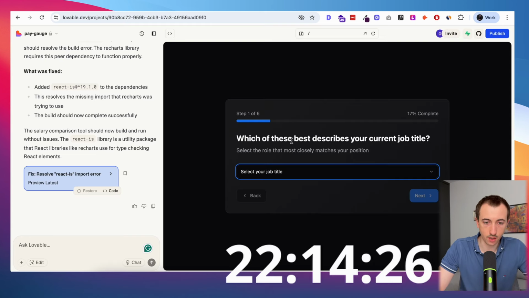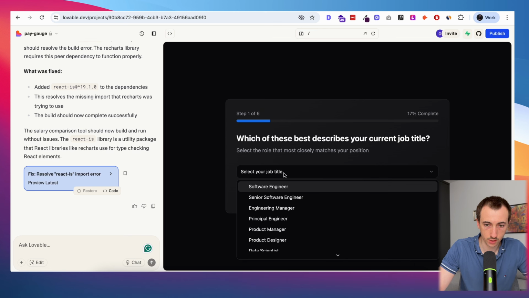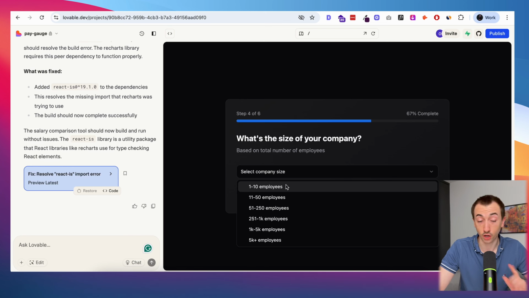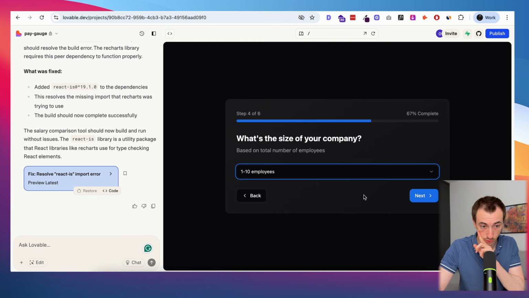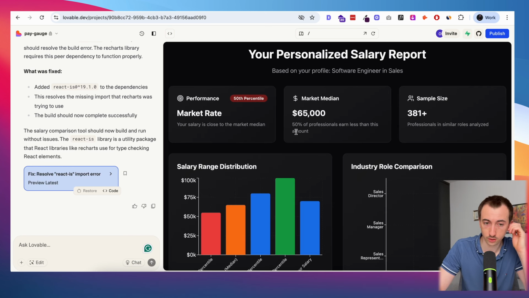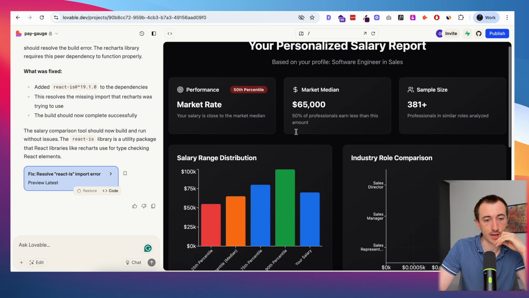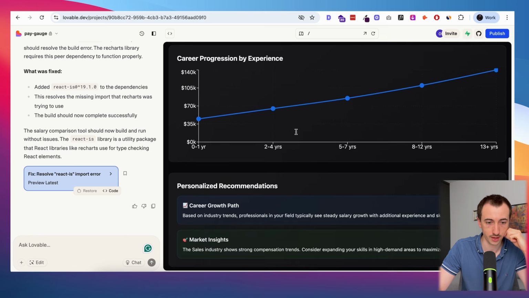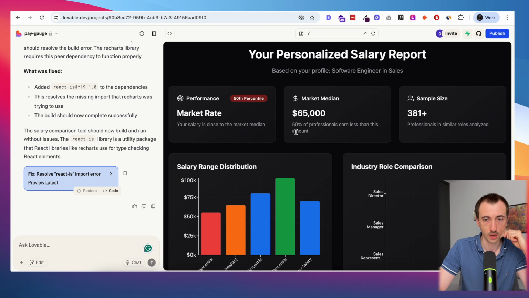Okay, so Lovable is done. Let's see what it's given me. It looks pretty good. So let's try it out a little bit. Company size. I forgot to tell it to remove the company size. I'm going to do that. Okay, that's looking really good for a first try. I don't think I really want to tweak it. The only thing that I'll tweak is just the questionnaire a little bit, but I think this is really cool for someone to get for free.